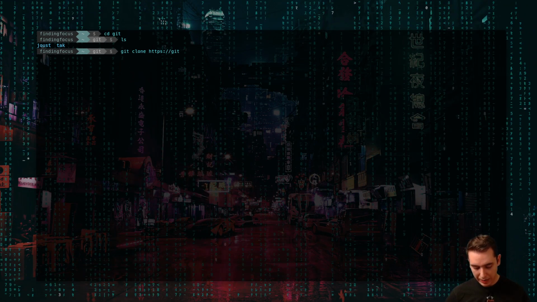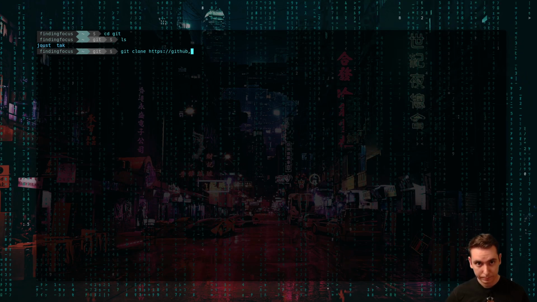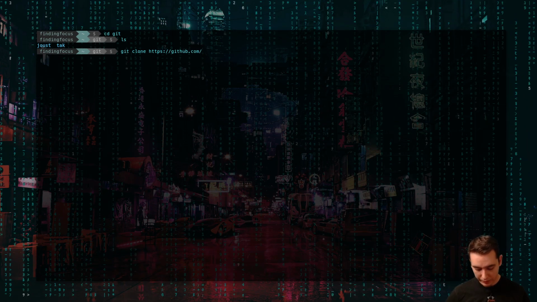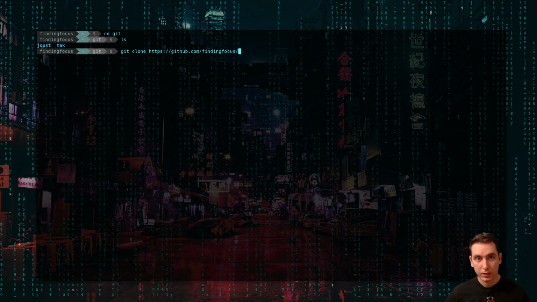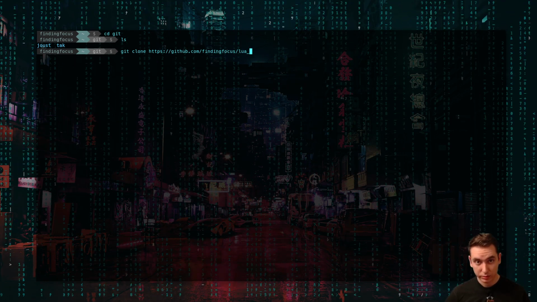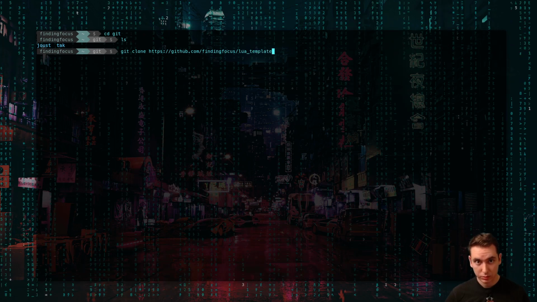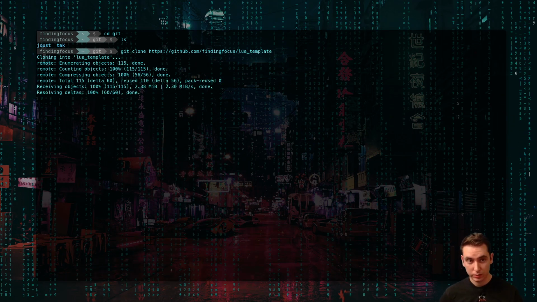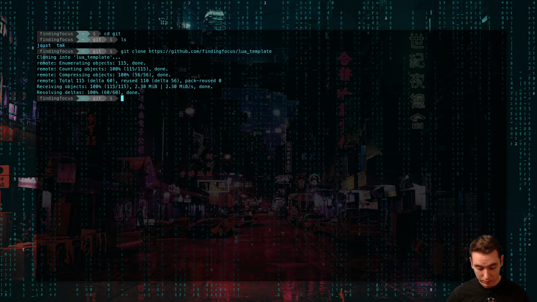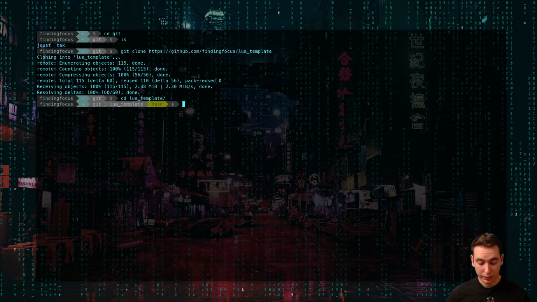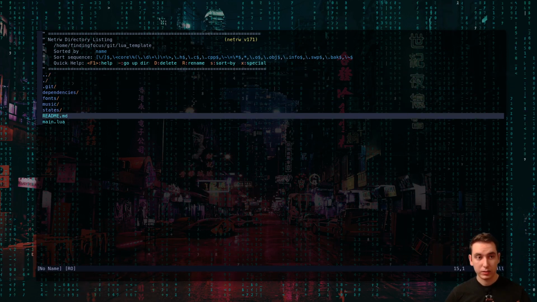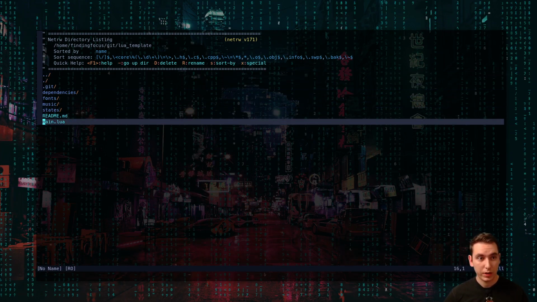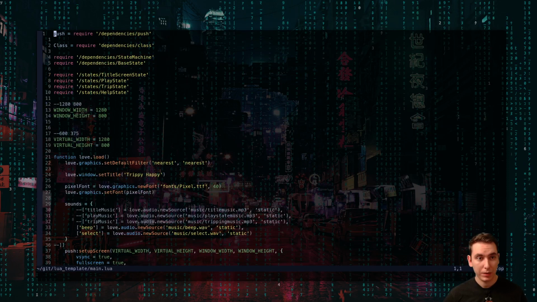So that's going to be at github.com/findingfocus/Lua_template. So if you do this on your machine, you can clone into this repo, which will give us just a starting point for a little game in Love 2D, just a couple folders and a main.